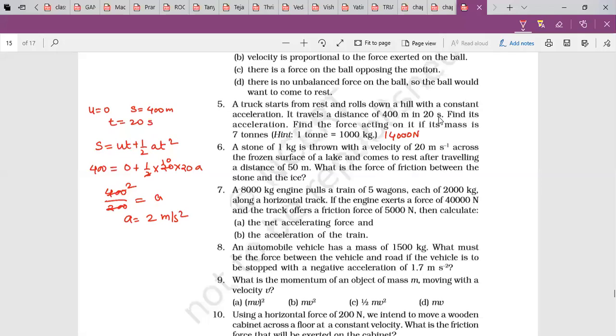Ma'am, how did you find the force of friction for this? Whatever force you are applying, the equal force will be the frictional force. Whatever force you are getting here, that is the frictional force. That's the reason it is stopped. Ma'am, is it minus 4 newtons? Yes.